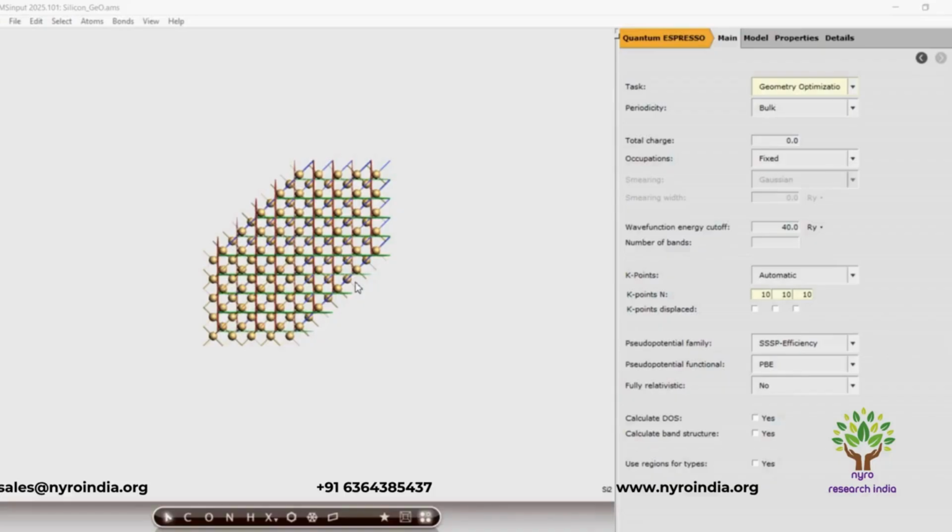In this session, we are going to focus on Quantum Espresso in our AMS interface. Quantum Espresso is an open source suite for performing electronic structure calculations and material modeling at the quantum mechanical level. Built primarily on DFT, plane wave basis sets and pseudopotentials, it provides a robust framework for studying a wide range of crystalline, molecular, and nanoscale systems.